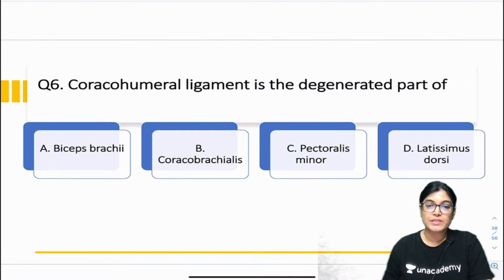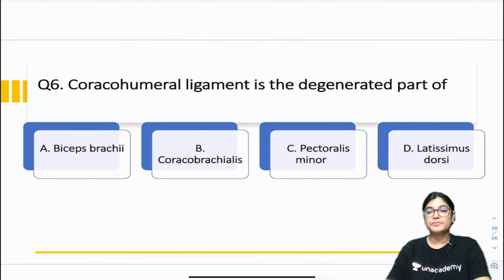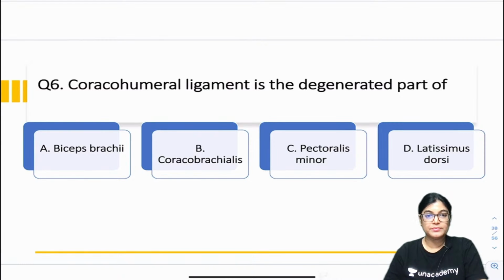So according to you, which is the correct answer? Coracohumeral ligament is a degenerated part of which of the following muscles? Mark your correct answer.